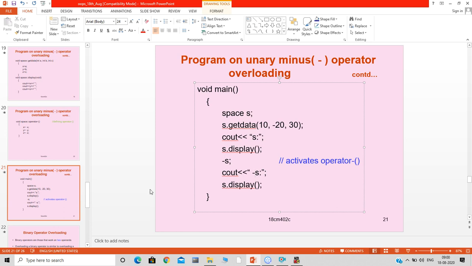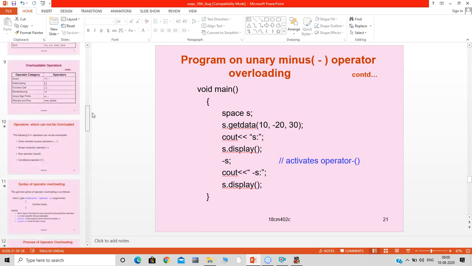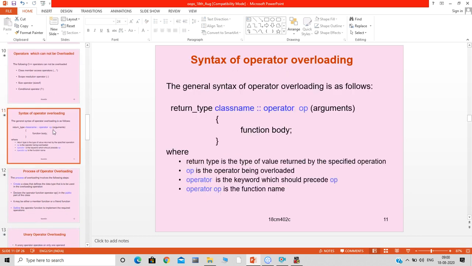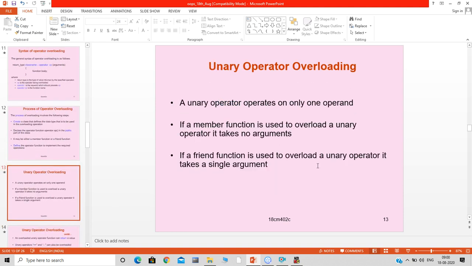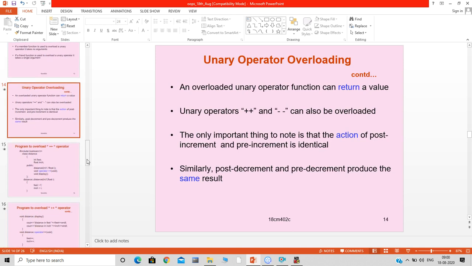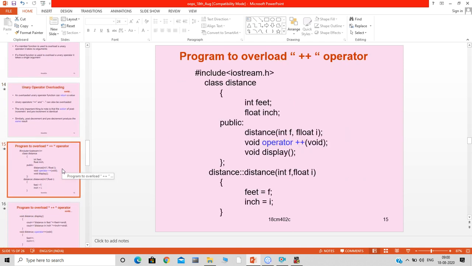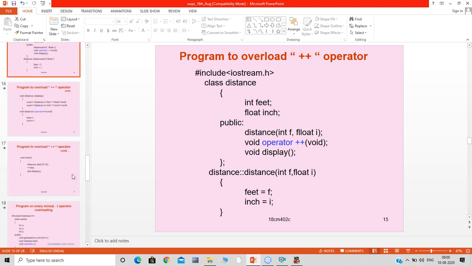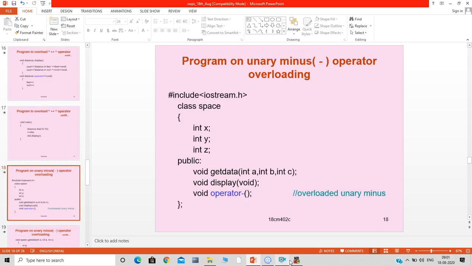So in today's lecture we discussed how we can overload a unary operator. What is the syntax for operator overloading? Okay, so this is the syntax, and how we can overload a unary operator. We can even overload a binary operator, but in this lecture we have observed how we can overload a unary operator with two example programs. That is, we overloaded the unary increment operator, and also we overloaded the unary minus operator. We will continue in the next class, that is binary operator overloading. Thank you.